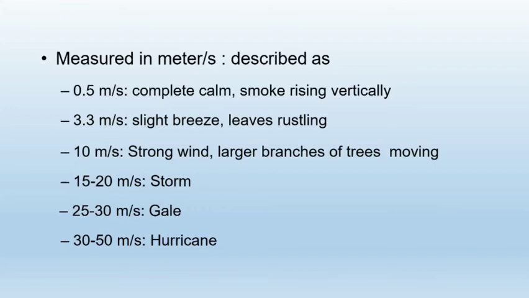If it is 15 to 20 meters per second, then it is a storm. If it is 25 to 30 meters per second, then it is more than a storm, called a gale. And last, if it is 30 to 50 meters per second, then we call it a hurricane.